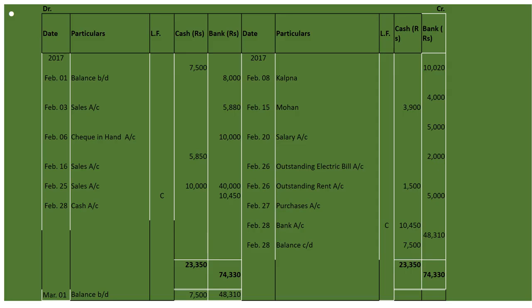Whenever we are writing to cash account, it will be written under bank 10,450, and under ledger folio C for contra entry, and whenever we are writing by bank account, we will write this amount under cash, and under ledger folio it will be C. So cash is to be carried down 7,500, bank balance is to be carried down 48,340. So on the first day of next month, that will be March 1st, to balance BD brought down, that will be 7,500 under cash, and under bank 48,310. Fine.